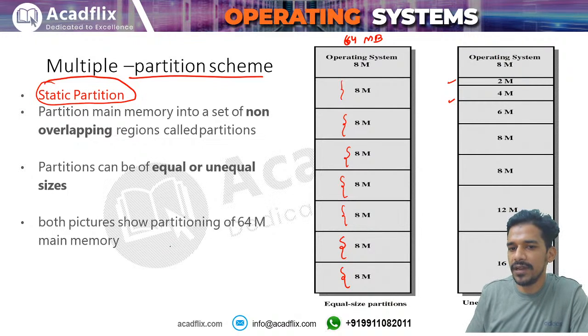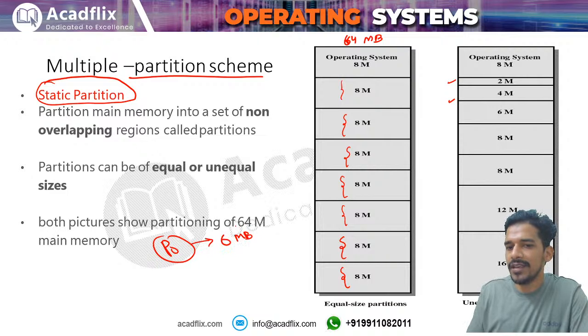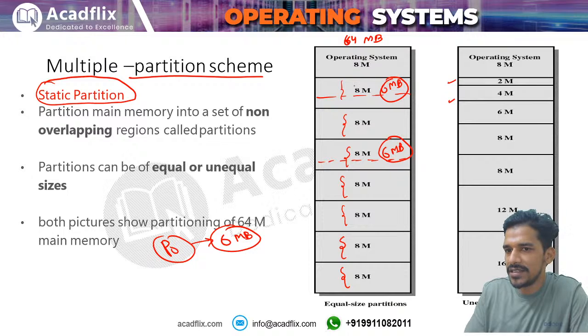Obviously, when any process comes, let us say you have a process that requires 6 megabytes. In this case you do not need to make any decision. If you have a process of 6 megabytes, you can put it in any partition, because in each partition 2 megabytes will be wasted. That means there is no decision to make here. आप कहीं पर भी डाल दो उस प्रोसेस को, कोई फ़र्क नहीं पड़ेगा, क्योंकि हर एक पार्टीशन में इक्वल साइज का ही वेस्टेज होगा. So the partition size is 8 megabytes and the size of the process is 6 megabytes.